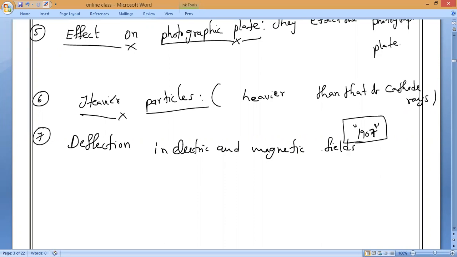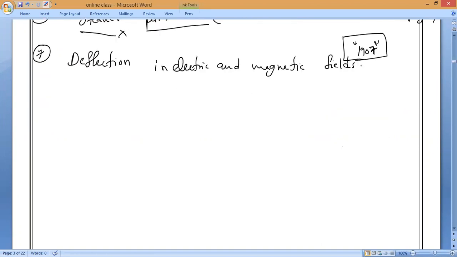So like this, so many other properties will come. That is not necessary now because you won't understand. Even if I say mass ratios and some other properties, mechanical effects, chemical effects and all, which are not even related to you now, you won't understand them easily. So let it be; these are the properties of anode rays. I hope this is sufficient for you. Is it okay, guys? Clear?